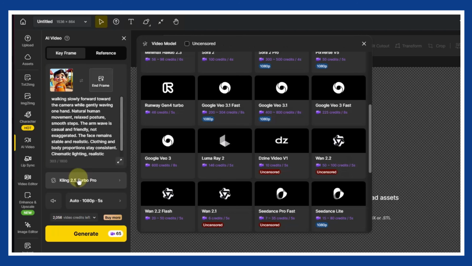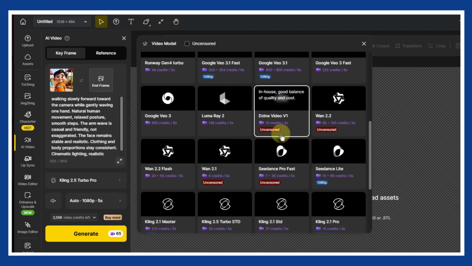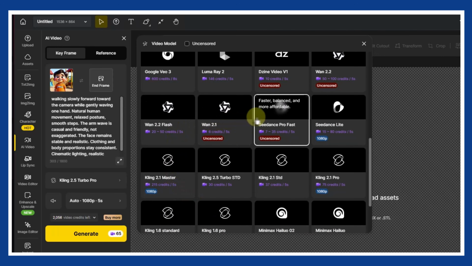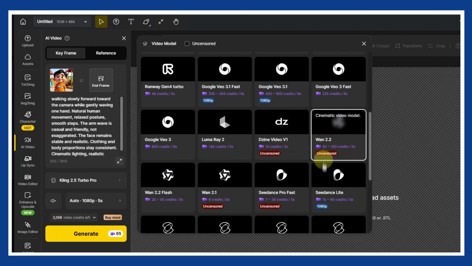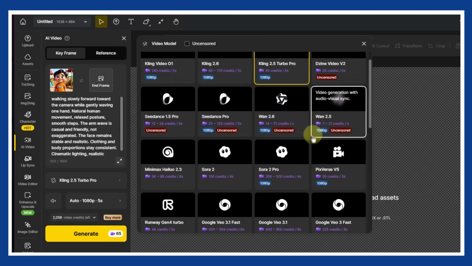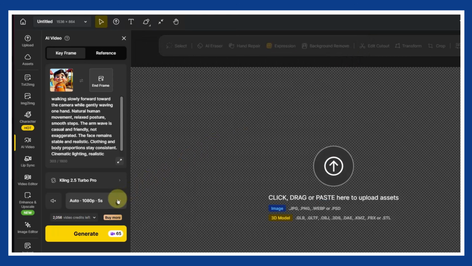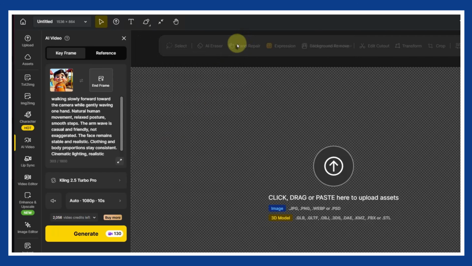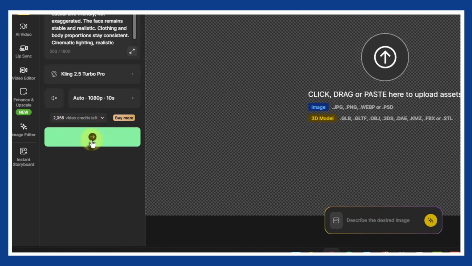After that, you will choose the AI video model you want to use. Design provides multiple video models, each with its own strengths in terms of motion, smoothness, and visual style. Take a moment to explore these options and pick the one that fits your vision. You can also select the duration of the video, depending on how long you want the animation to play. Once everything looks ready, click Generate and let Design process the video.